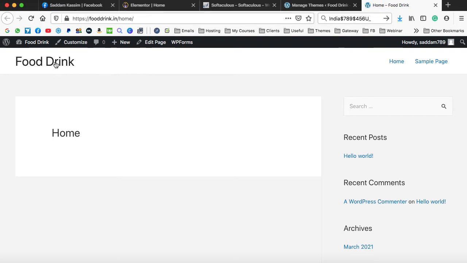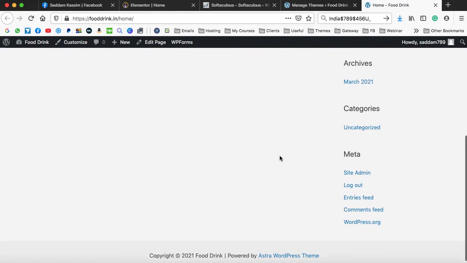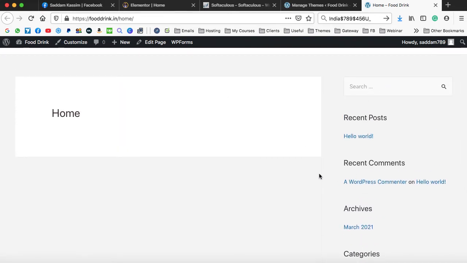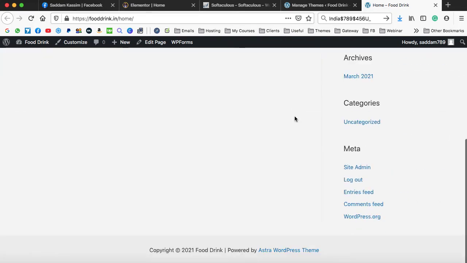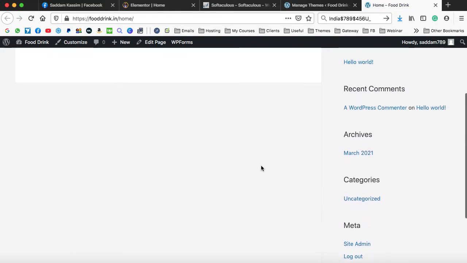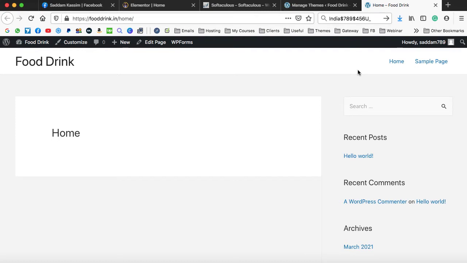So the very top section, as you can see, which has the white background, this section is called the header. And then at the very bottom section, which has the credits of this website, this is called the footer section. And the middle section is called the body section, where we create the content. So whatever content we create onto the header, I mean the logo or the menus, and the footer content like these credits, these contents are always common onto the entire website. I mean, on all the pages, these contents will remain common. They don't change, but the body area content gets changed.